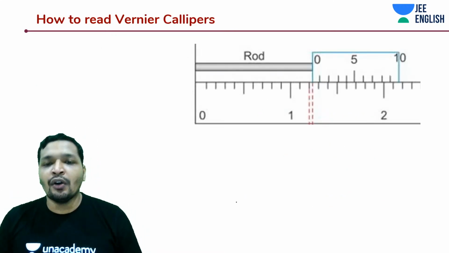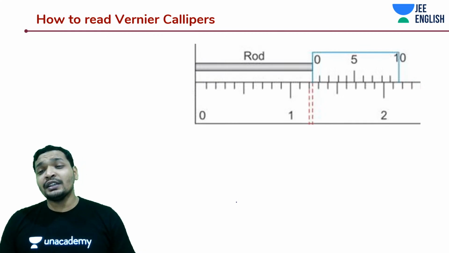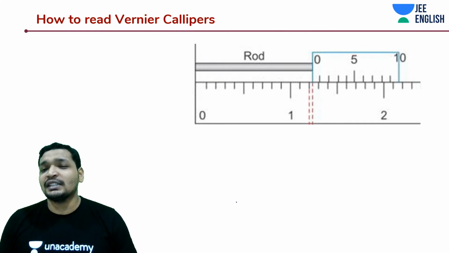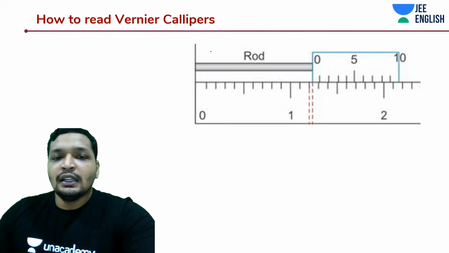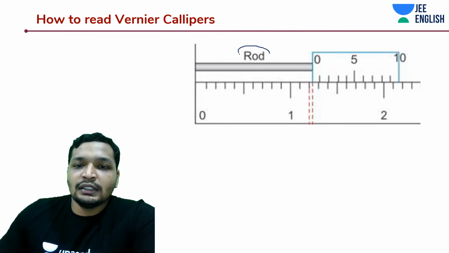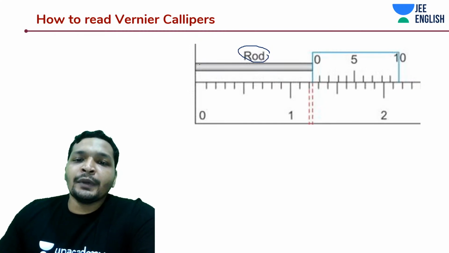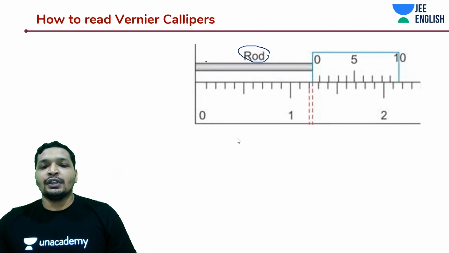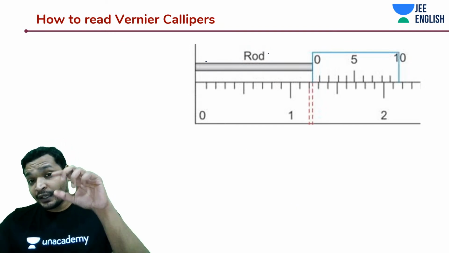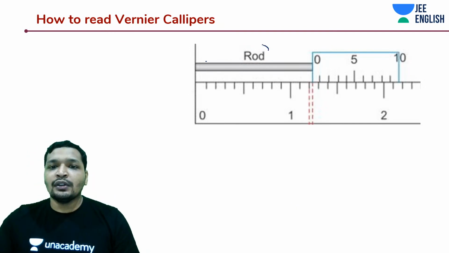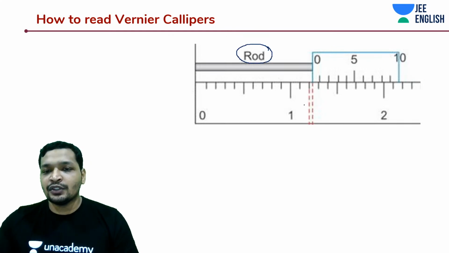How do you read on your Vernier calipers, and how do you really know the things that have been told to your lab are correct, and so on. So first of all, let's understand this. Let's assume we have a rod that has been kept. How do you typically do things, like how we saw in that case where we had that sphere between those jaws? So now think about it: a rod has been placed between the jaws.